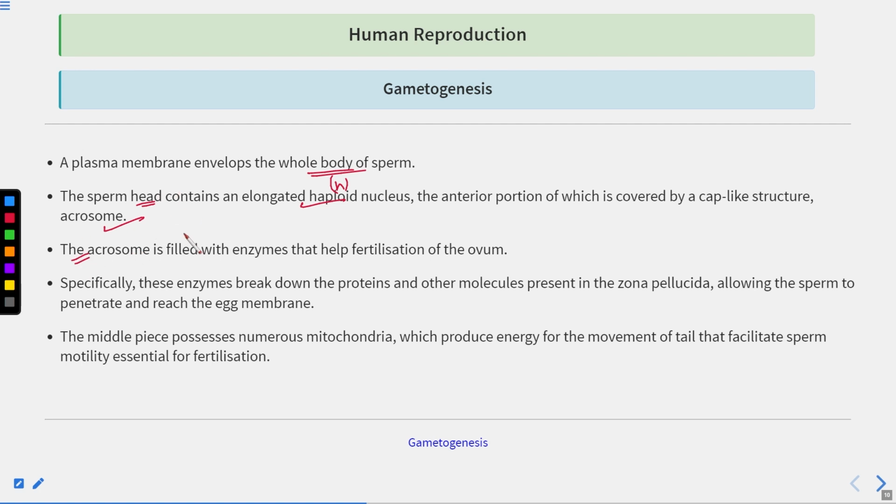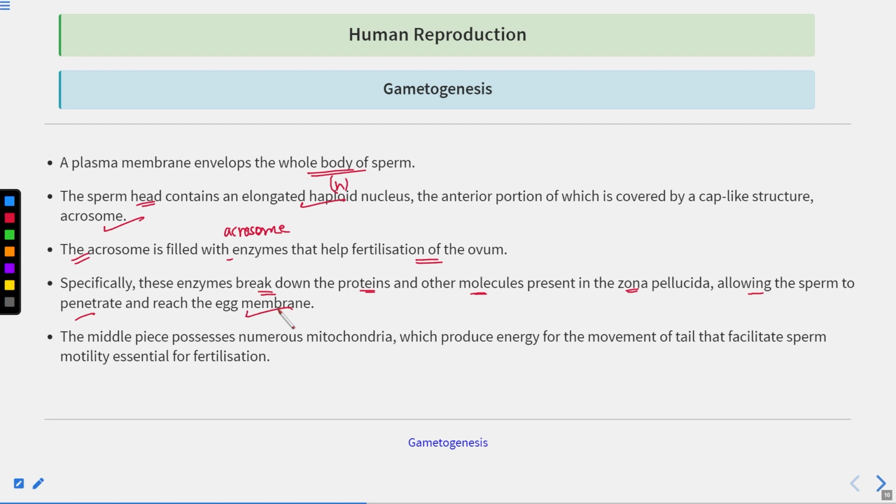The acrosome is filled with acrosomal enzymes. What is the function of these enzymes? They help in the fertilization of the ovum. They break down the proteins and other molecules present in the zona pellucida, which is the layer of the ovum, allowing the sperm to penetrate and reach the egg membrane.